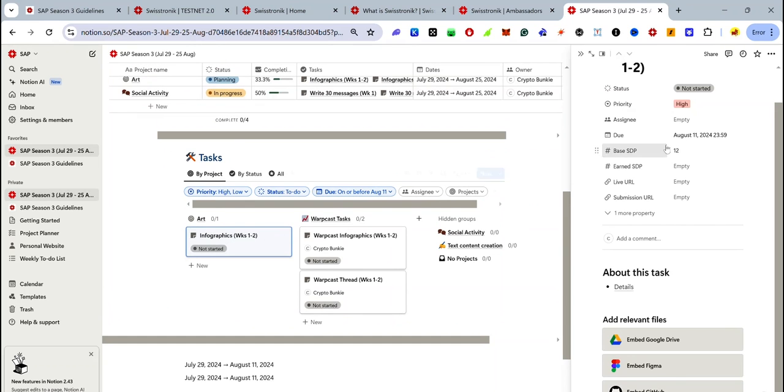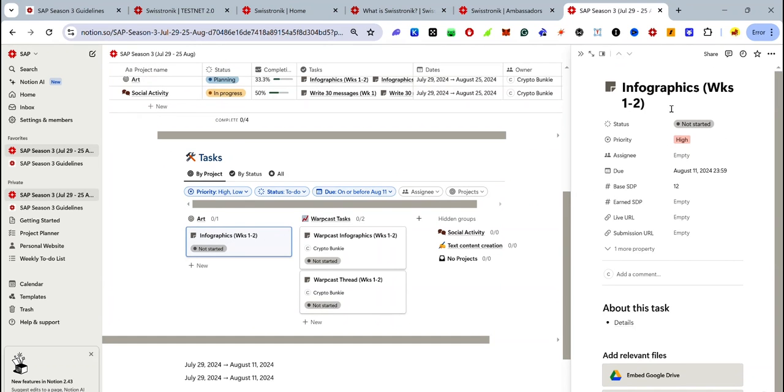For example, for this task, which is the infographics task for weeks 1 to 2, you can see the priority. I divided the priority into two levels, high and low. For the task, you can earn between 0 to 14 SDP. I grouped those above 7 SDP as high priority and those below as low. So you can change it as you please. You can also include medium if you like.